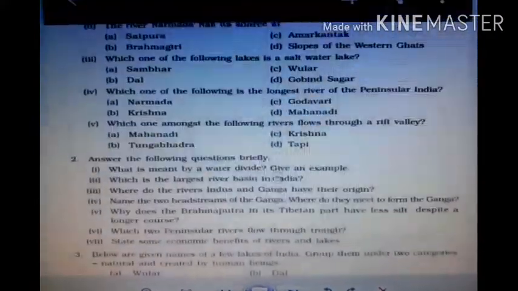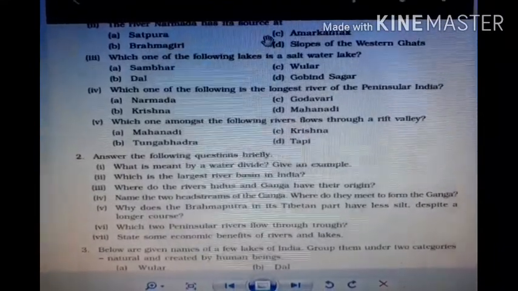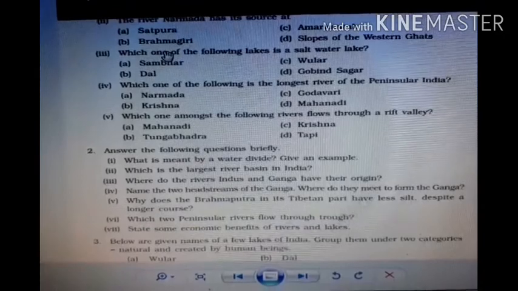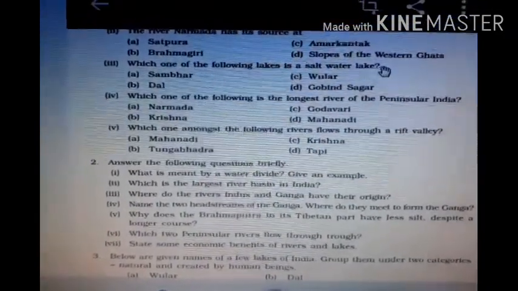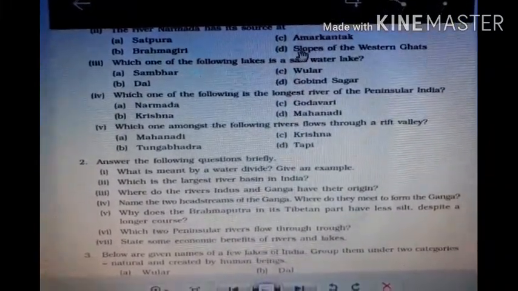Second question: the river Narmada has its source at Satpura, Brahmagiri, Amarkantak, or the slopes of the Western Ghats. The right answer is Amarkantak. It is in MP.